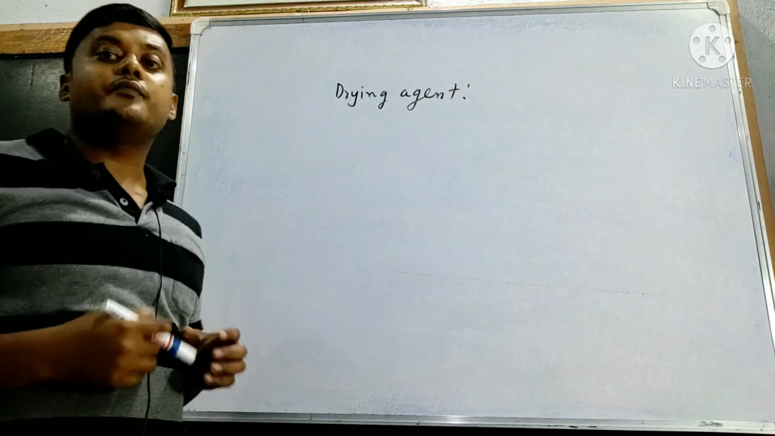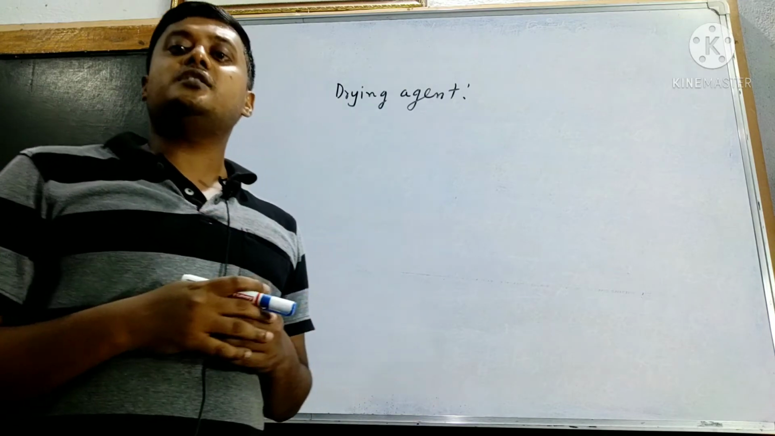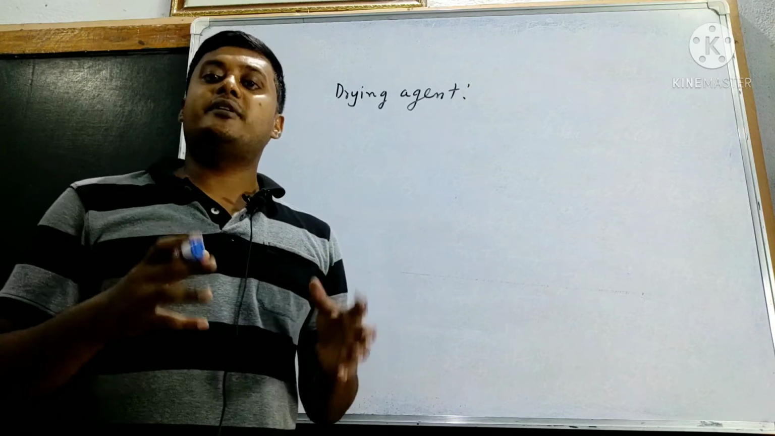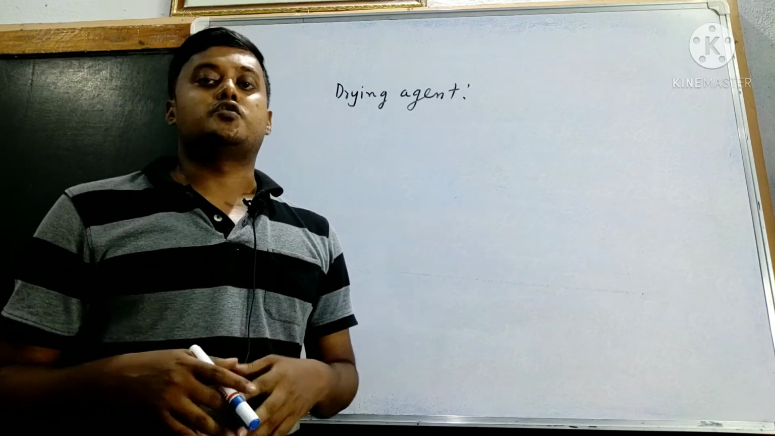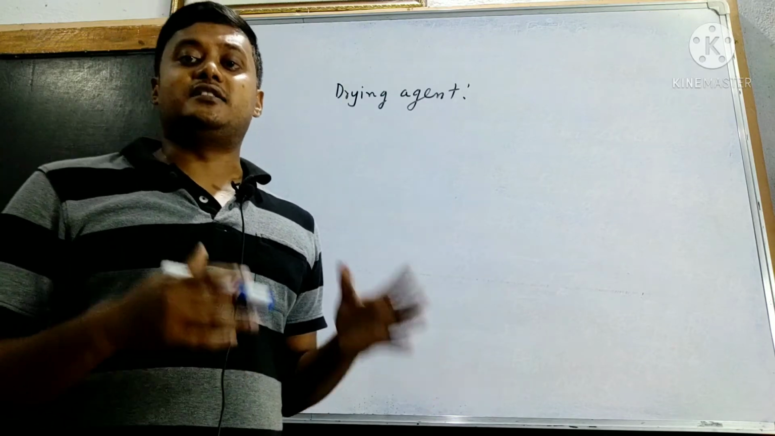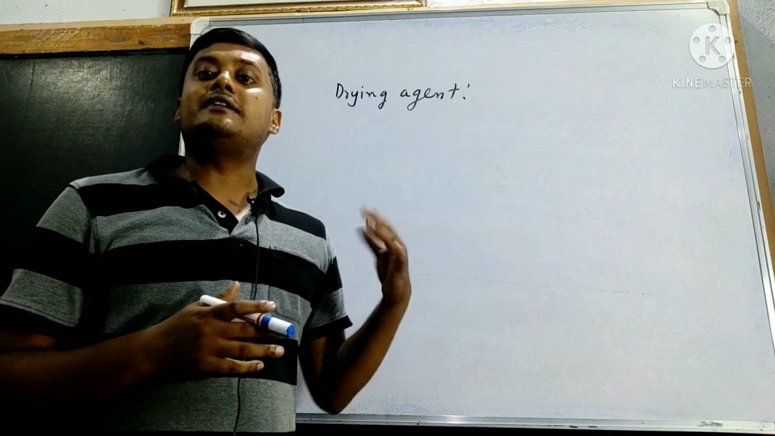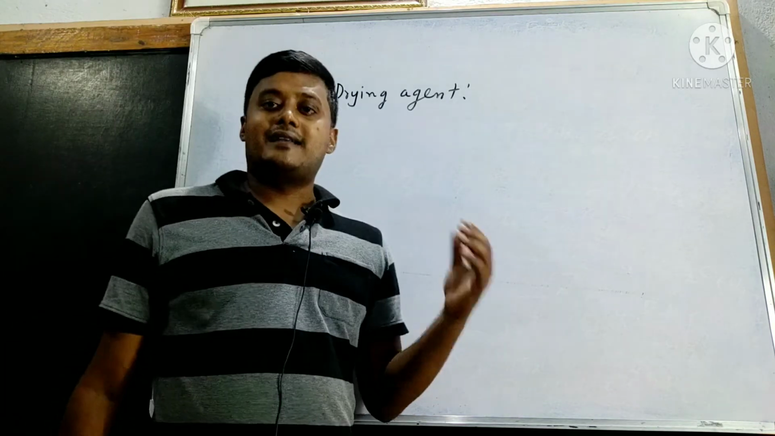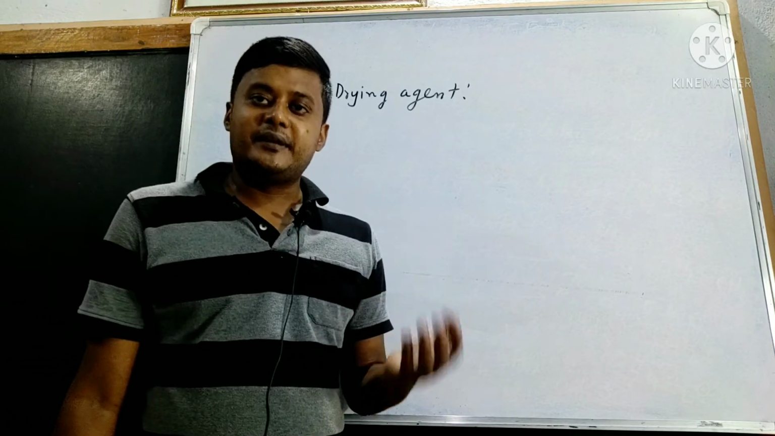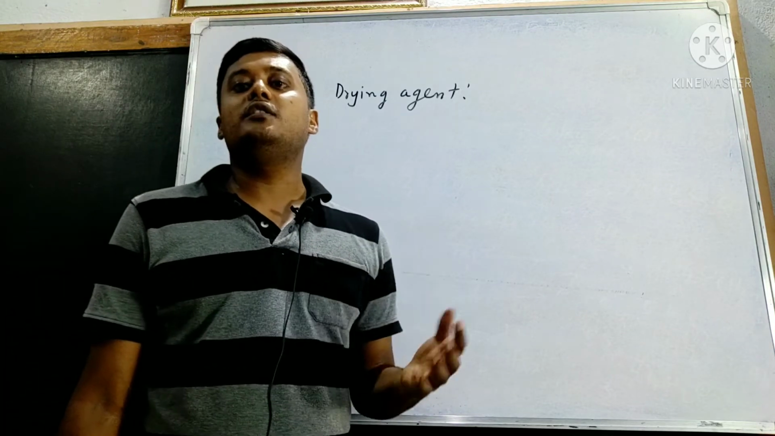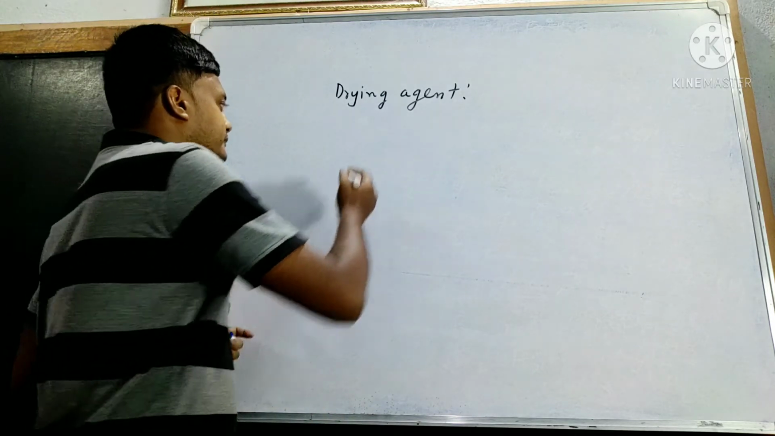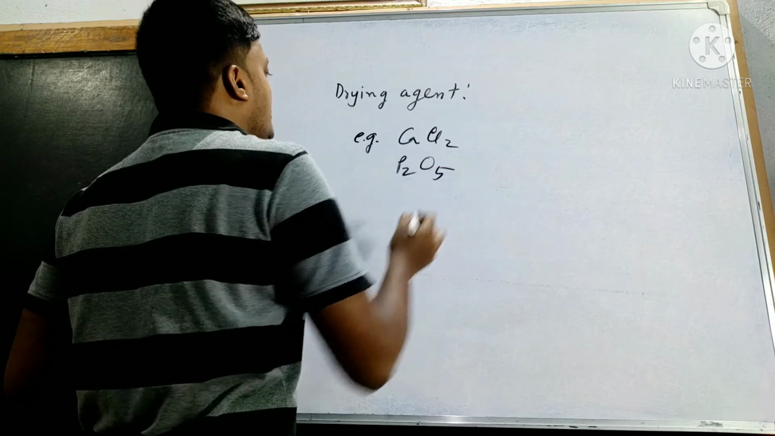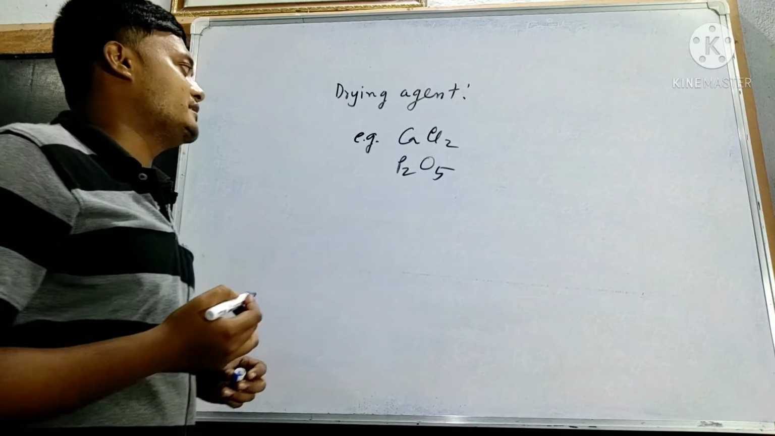The substance which easily removes moisture from other substances is called a drying agent. The apparatus we use for drying is called a desiccator, so another name of a drying agent is desiccating agent, as it is used in a desiccator for drying purposes. Calcium chloride and P2O5, phosphorus pentoxide, all these act as drying agents.